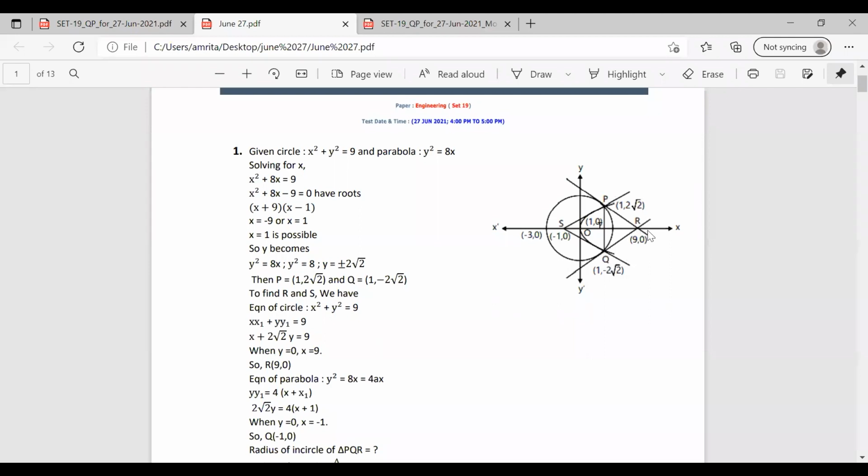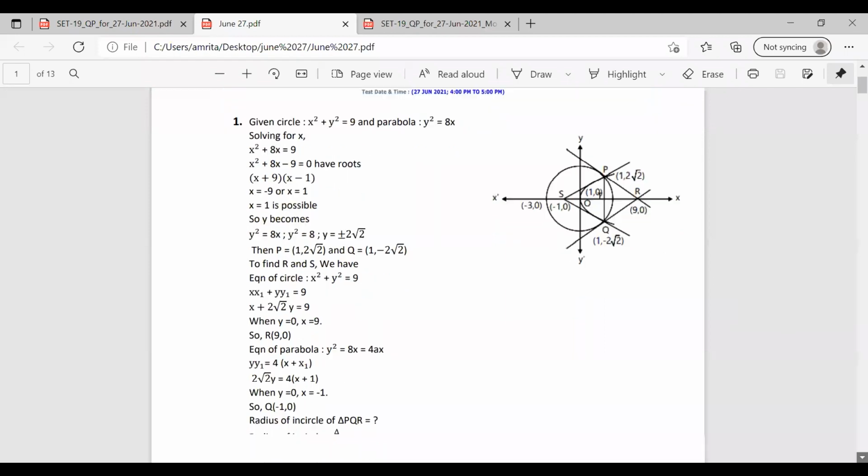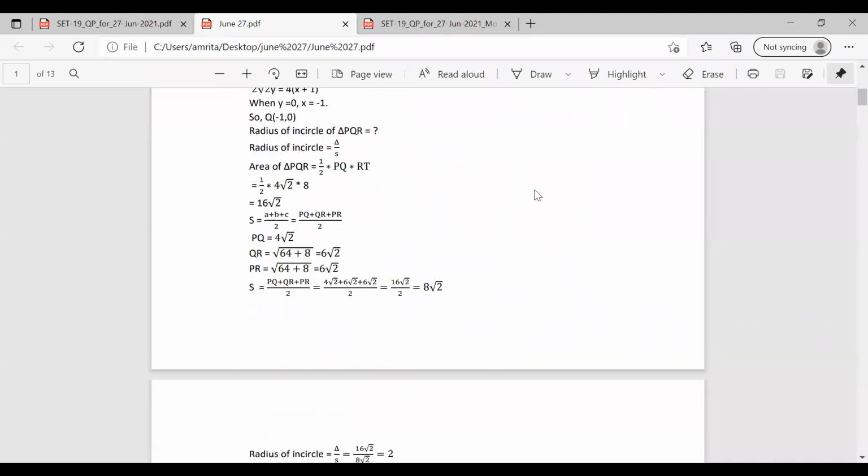And also we have all the points, P, Q and R, all the values with us. Now we can find the distance easily by finding the root of (x2 minus x1) whole square, that equation. So we have PQ and RT. PQ becomes 4 root 2 and RT becomes 8. So we have the area as 16 root 2.